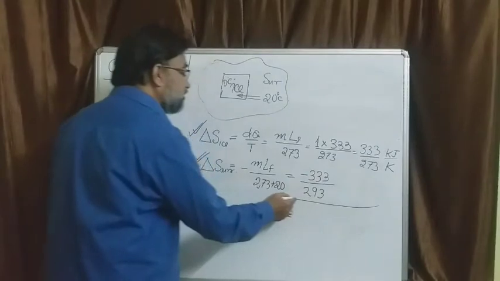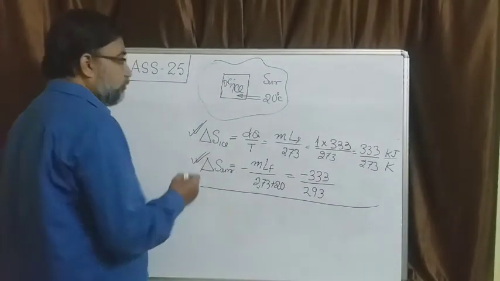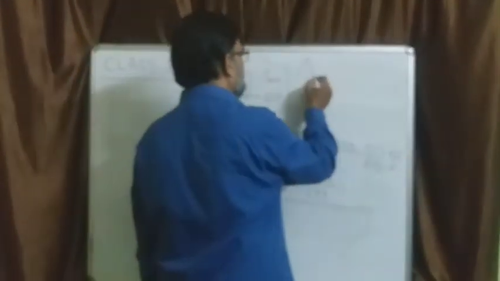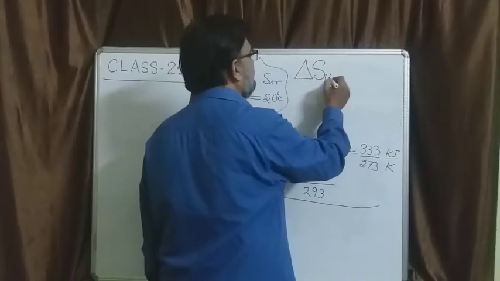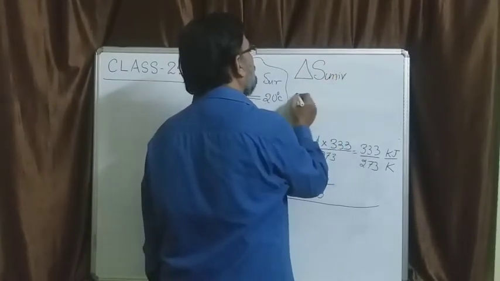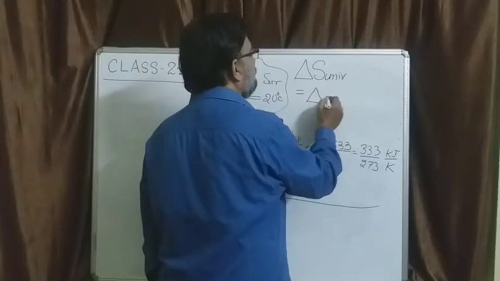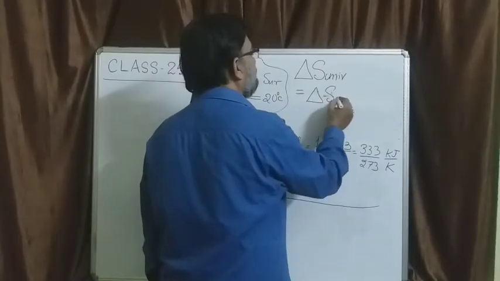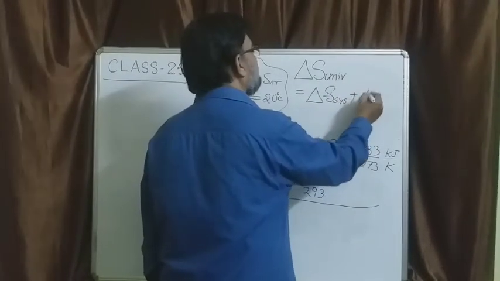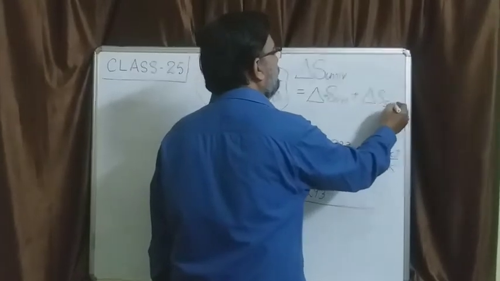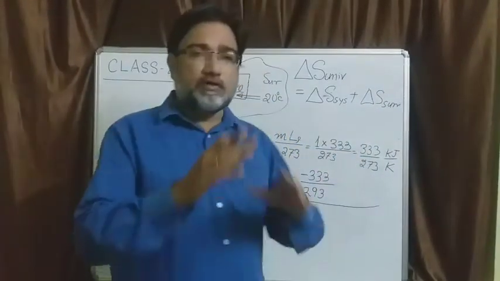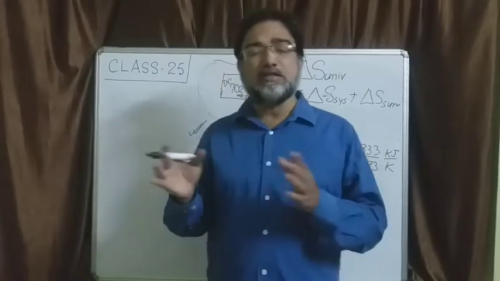Now entropy change of the universe as a result of this heat transfer is what? You know, universe consists of surrounding and system. So entropy change of the system plus entropy change of the surrounding. Your universe constitutes of system and surrounding.